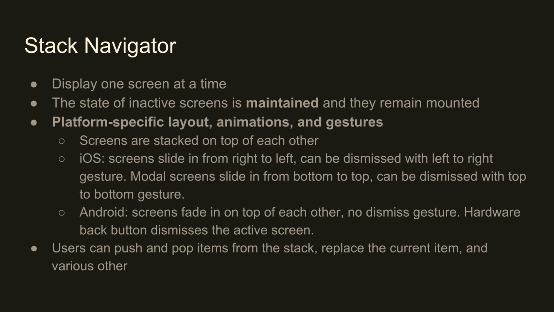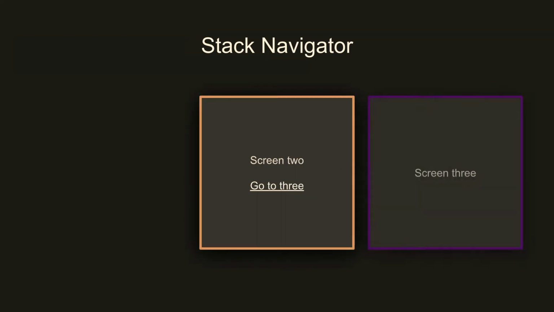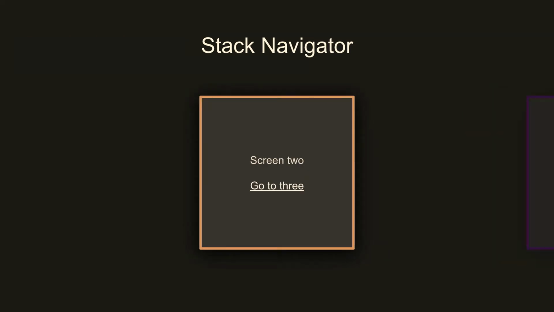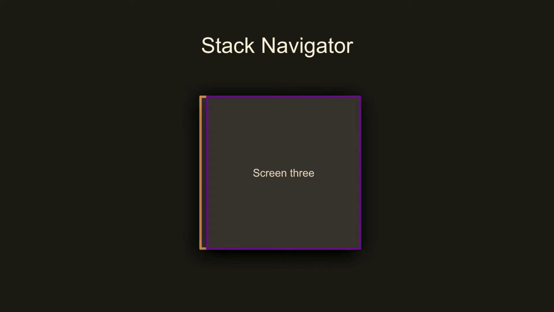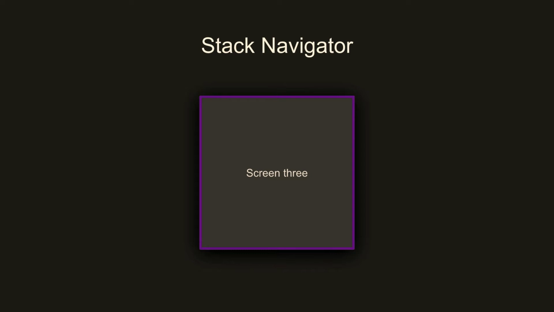And the actions users can take is they can push items to the stack. They can pop items. They can replace the current item with another item. Where I'm saying item, I mean route. And they can pop to top. Actually, I think that's it, but potentially other things maybe as well. And it kind of looks like this, right? You push a new thing in, it comes on top, you pop it, it slides away. And let's just go back to there.